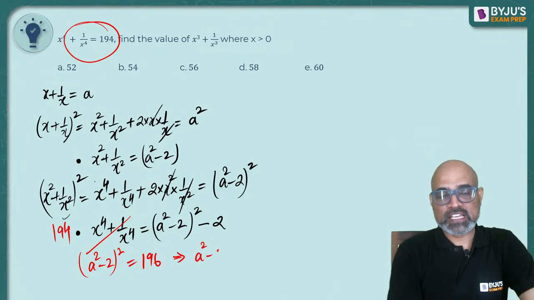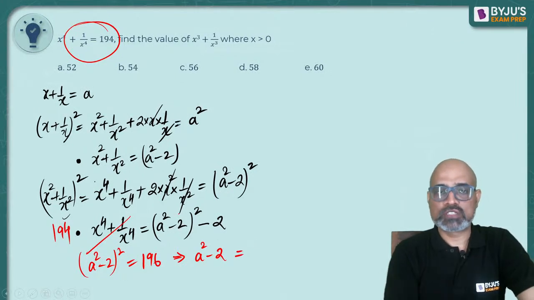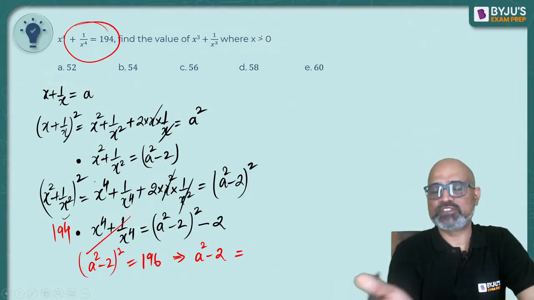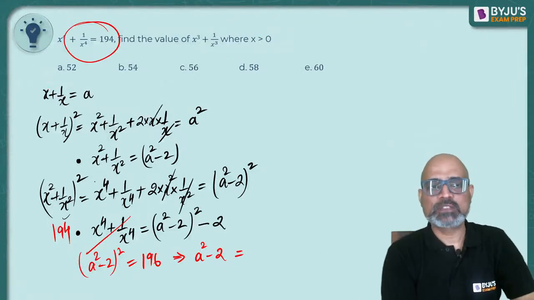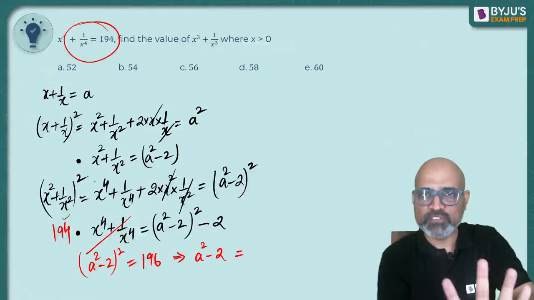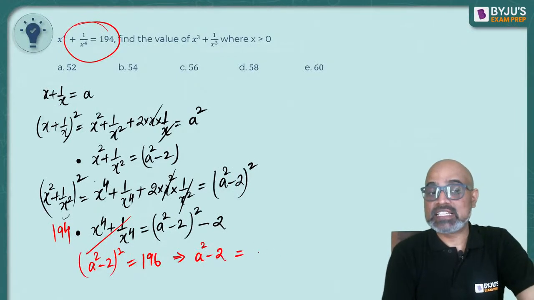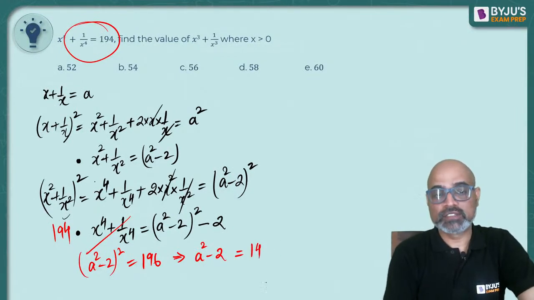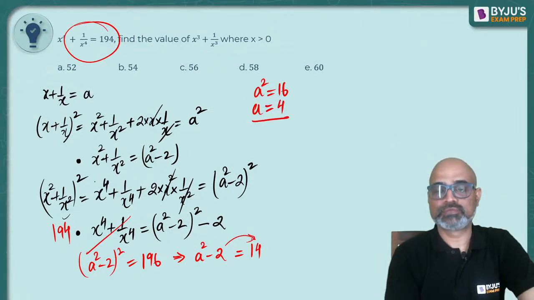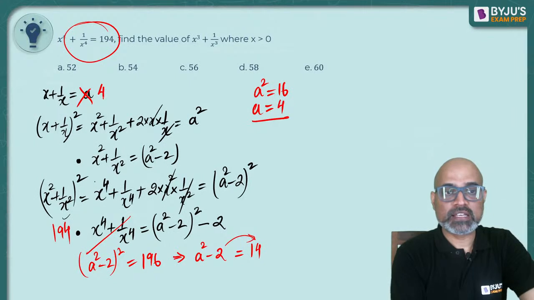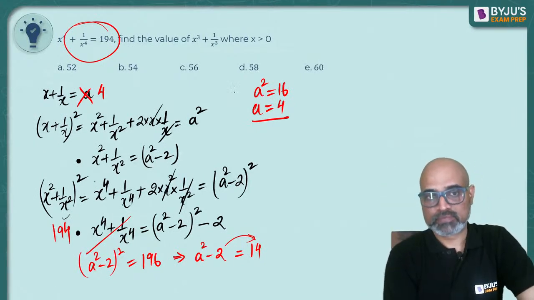Next, I will get a square minus 2 is going to be, since it is given that x is positive, we will not take negative. x is positive, 1 by x is positive, so a will not be negative, so we ignore negative. So this is going to be the square root of 196, which is 14. Again, this minus 2 will go to the other side. You will get a square is equal to 16 and then a is equal to 4. That means the value of x plus 1 by x was 4 as per the question.